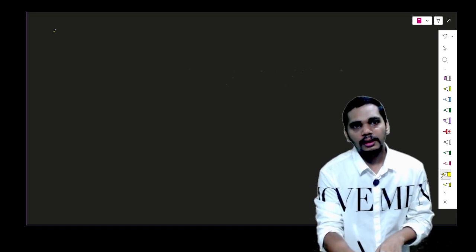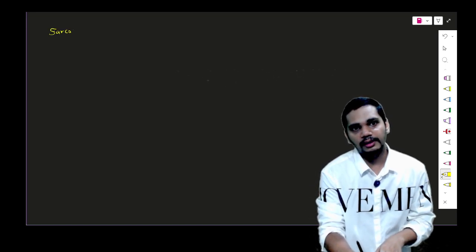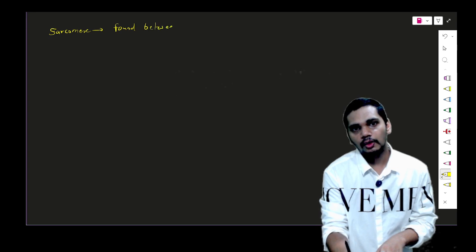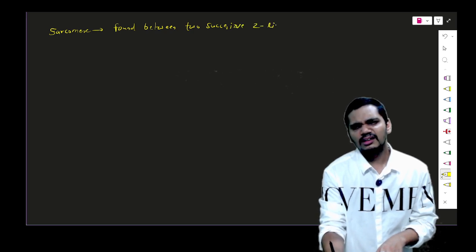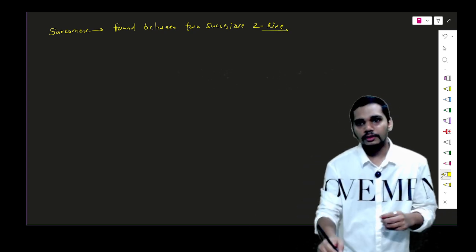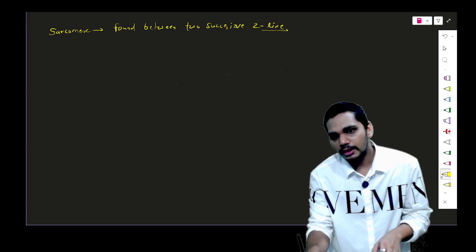So first of all, let's write sarcomere, then I will draw the diagram. A sarcomere is found between two successive Z lines. So what is a Z line now? Okay, I will tell you everything. I'm here to tell you everything, right? So first of all, let's draw the structure.